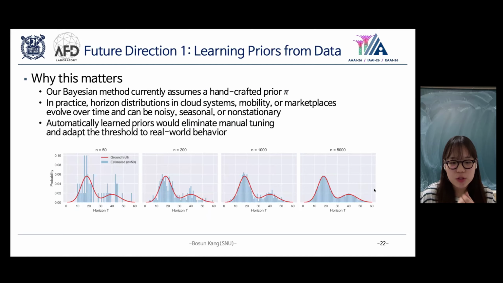One important future direction is learning the prior from data. Our current approach assumes a handcrafted prior pi, but real-world horizon distributions evolve over time and can be noisy or even seasonal. Automatically learned priors would allow the threshold to adapt dynamically.